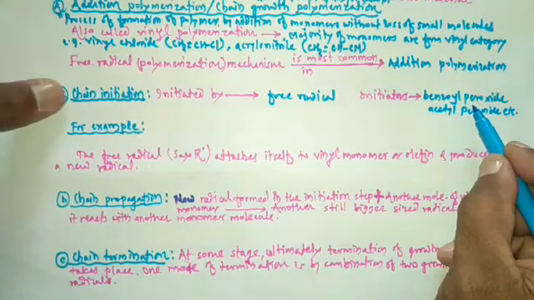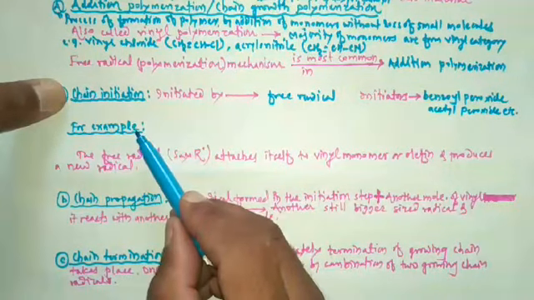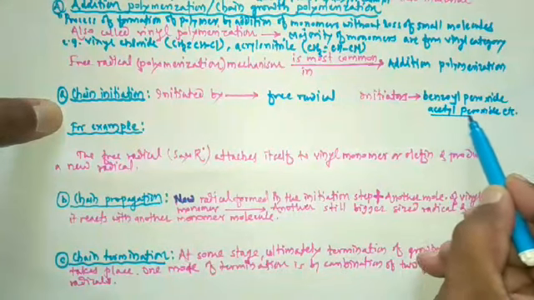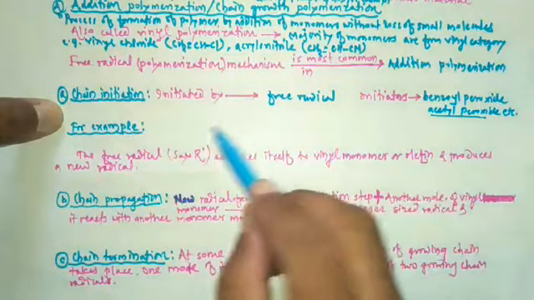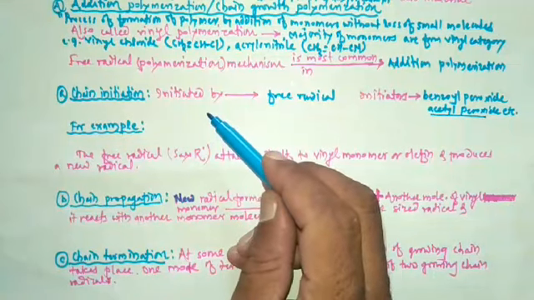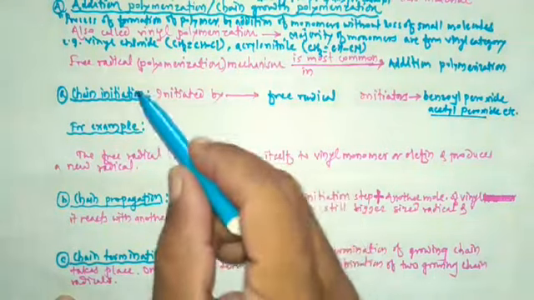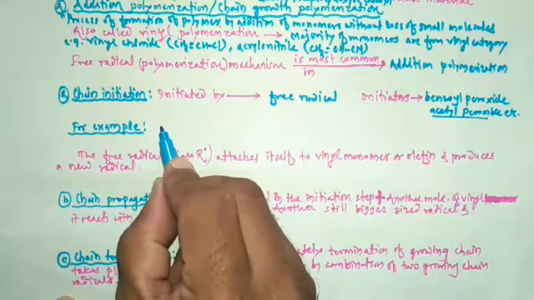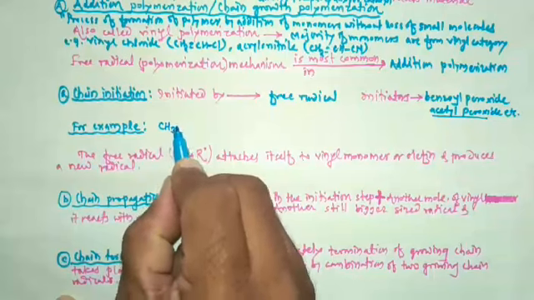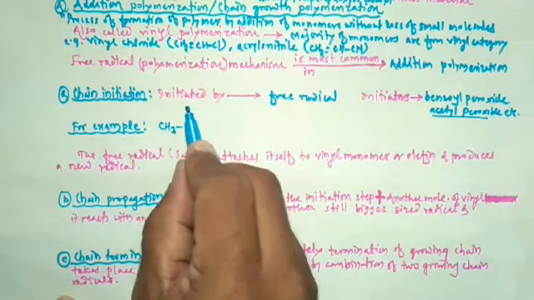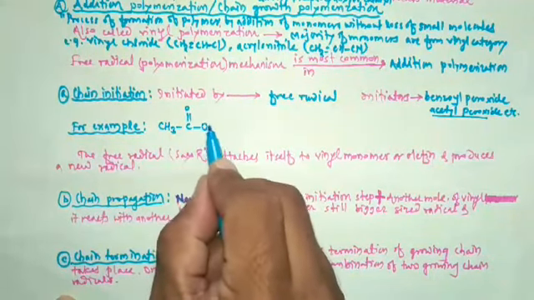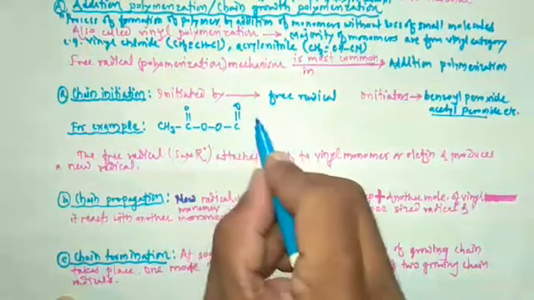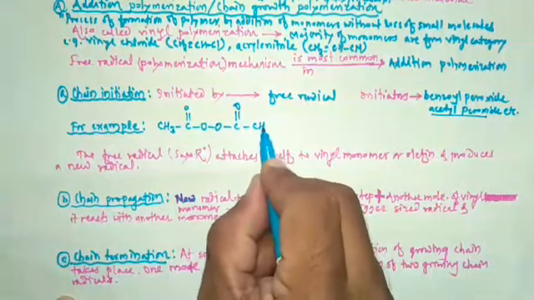So let's study the example. Acetyl peroxide generates methyl free radical as shown below. The formula of acetyl peroxide is like this: CH3, C double bond O, then O, then O, then C double bond O, then CH3.